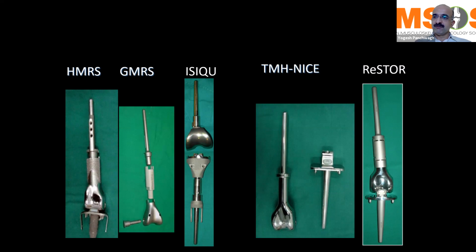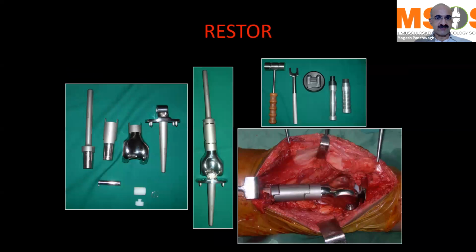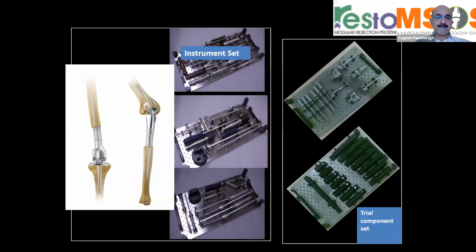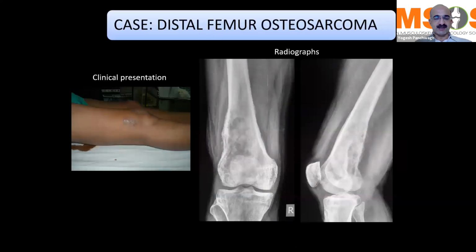Typically, even if they give you 4 to 5 years time so as to decide whether the patient is a survivor or not, that should be good enough. Because later on, if it comes to a revision of that particular joint, then you could still go in and put in an imported mega prosthesis if the patient is a survivor. This is one of the most common types of mega prostheses that we use for reconstruction of bone defects after sarcoma resections around the joint, and around the knee in particular, because that is the one common area where you will get to see the maximum number of bone sarcoma cases.